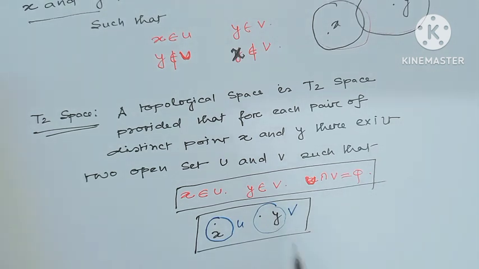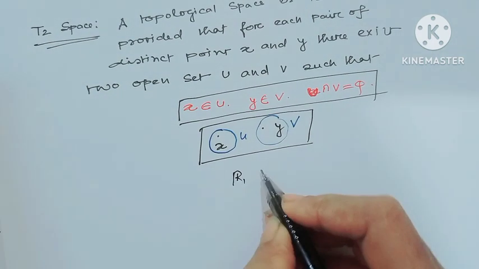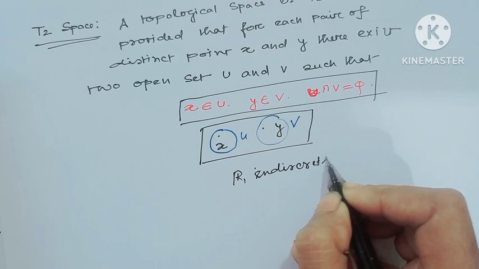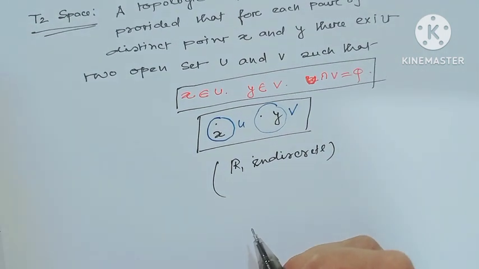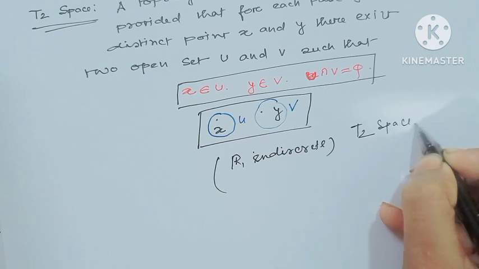As an example, now let's see some examples. R with the indiscrete topology. At first I will ask, is it Hausdorff? Is it a T2 space? Just think.